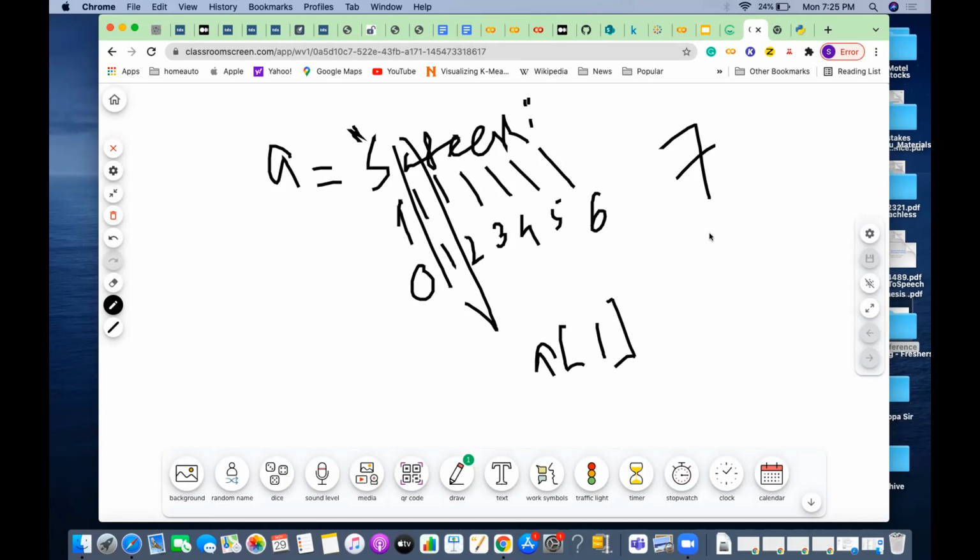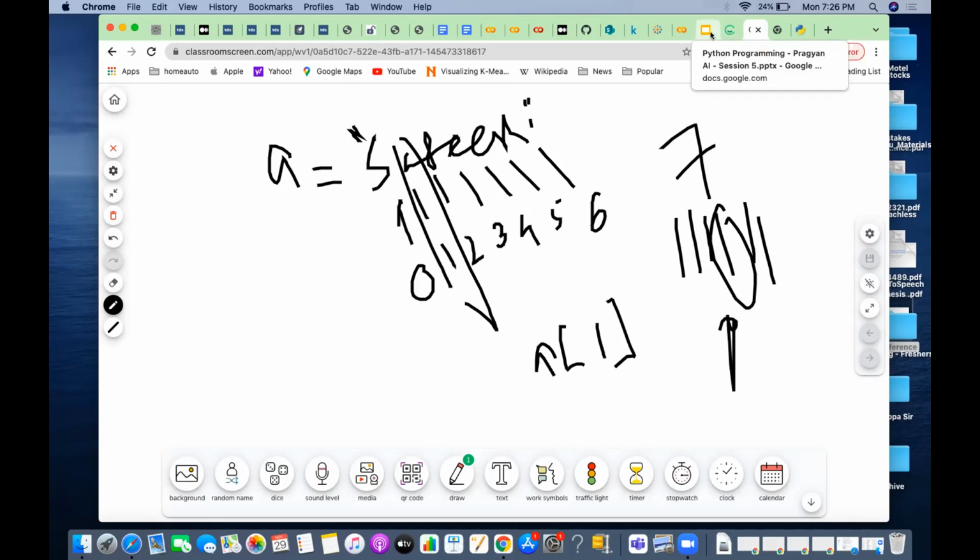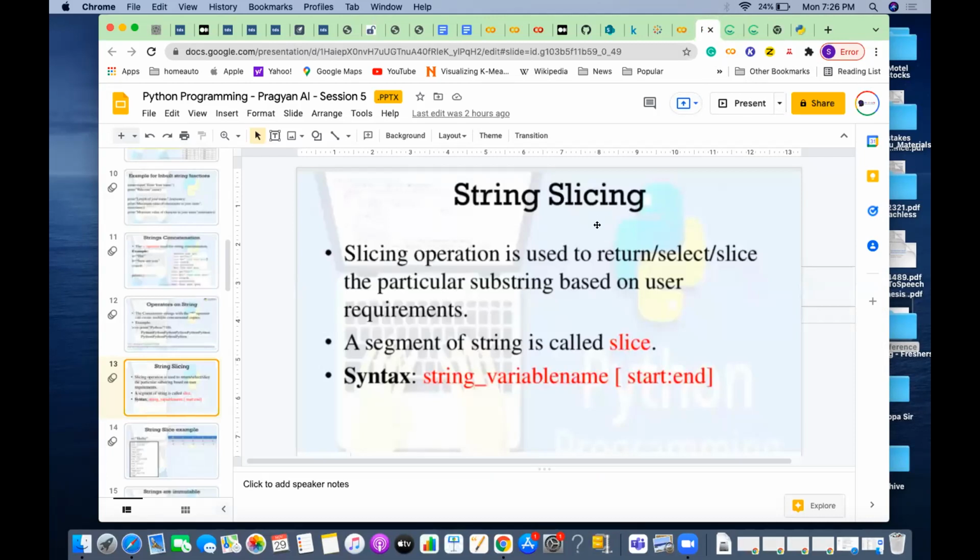So slicing is like, I'm slicing, I see how many elements there are, and those many slices are automatically created, and I'm selecting which slice I want. So a specific slice. That is, I'm slicing the string and taking individual or multiple elements. That concept is called string slicing. We'll discuss how we can do slicing and how we can access the element.